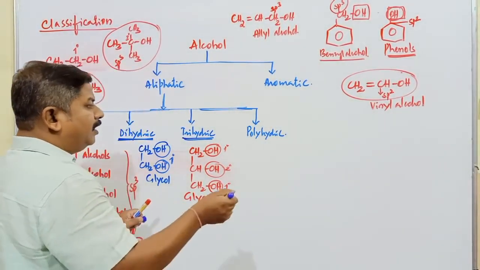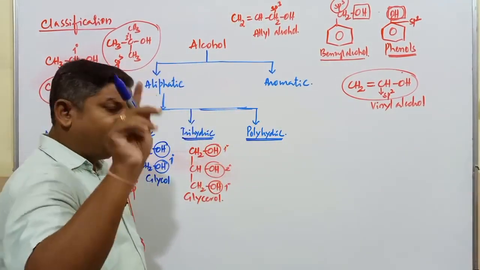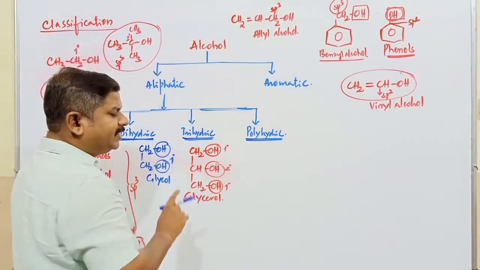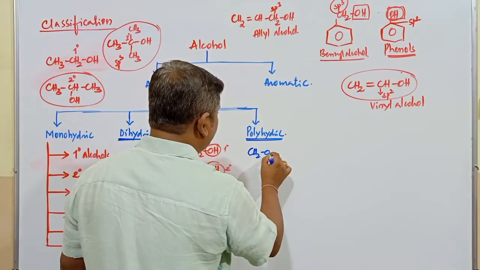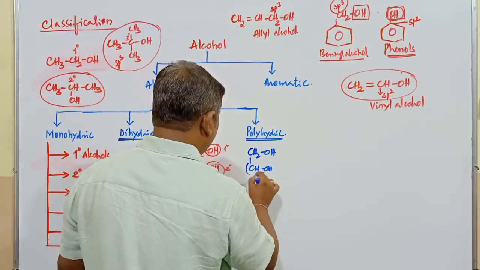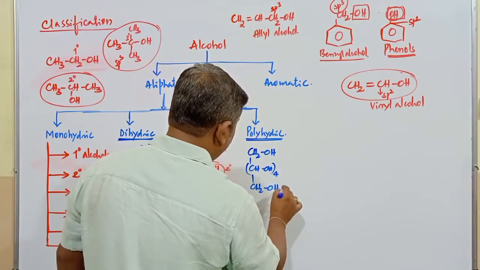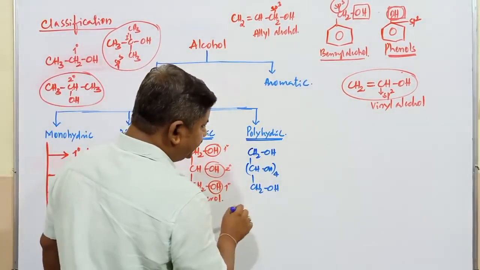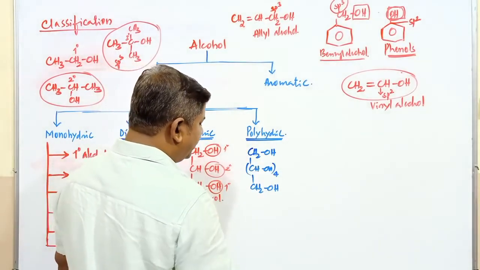So this is an example of a trihydric alcohol. Polyhydric alcohol means those alcohols which contain more than three OH groups. Wherever more than three OH groups are present, those alcohols are generally called polyhydric alcohols. This is CH2OH. Next one, CHOH, CHOH, this is four times. Next one it is CH2OH. What is the total number of OH groups present in this compound? There are 6 OH groups here: 4, and this is 5, and 6 OH groups are present.